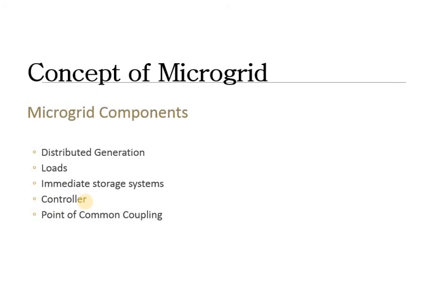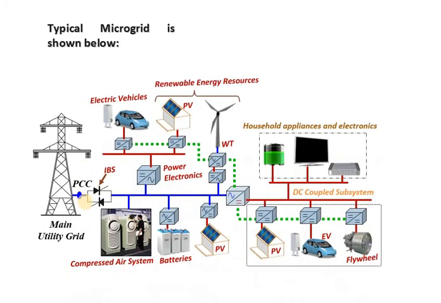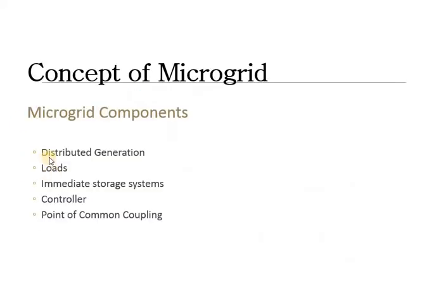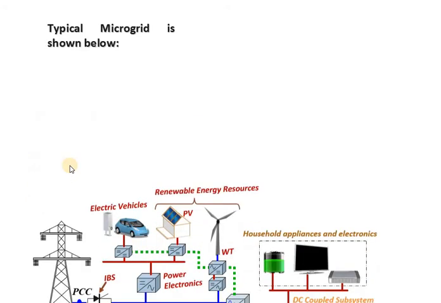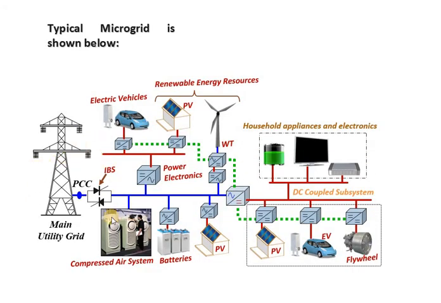Very important. And whenever we draw architecture, these components can be understood very typically. So a typical microgrid is shown here. So this is a microgrid. Now here, friends, we can easily see the components we have seen in the previous slides. So distributed generation we will see here first.